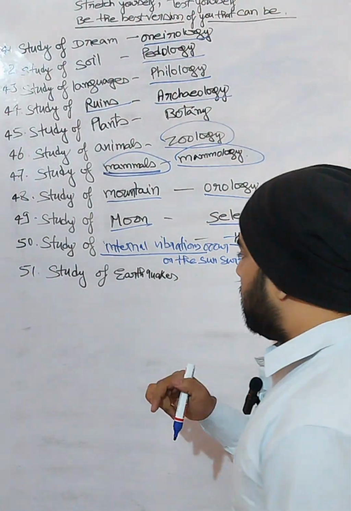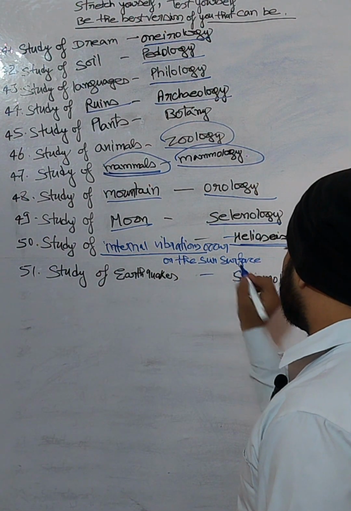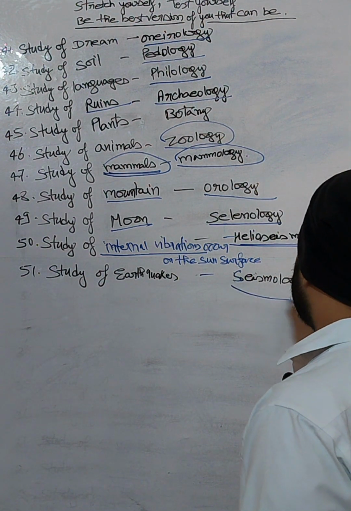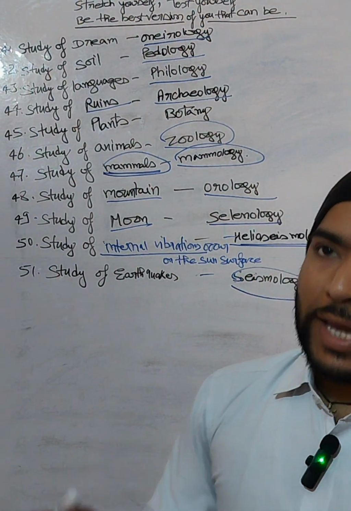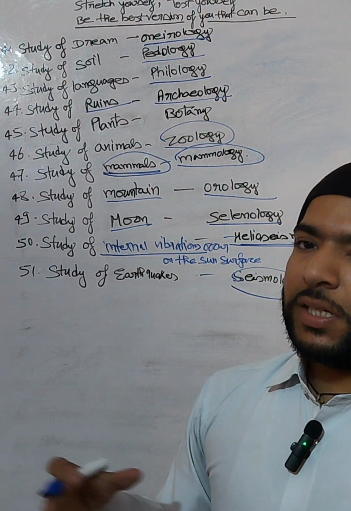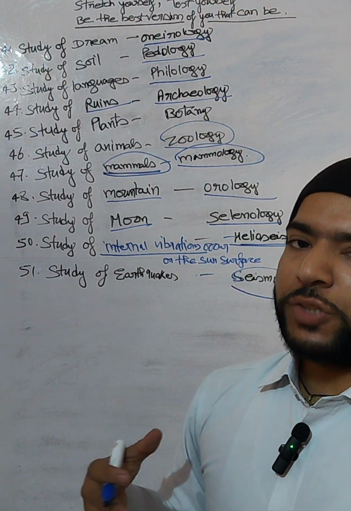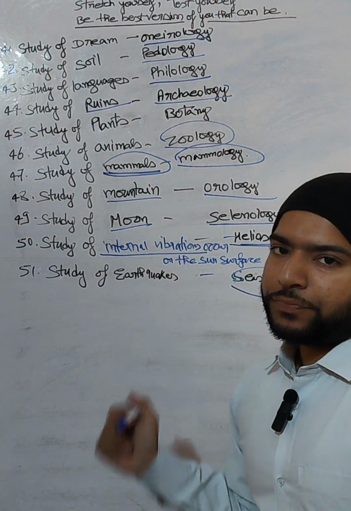Okay, and the last one is the study of earthquakes. I think everyone is familiar with this. That is called seismology, and the measuring scale, like 5.6 on the Richter scale. So the measuring instrument is called the seismograph, and the study is called seismology.